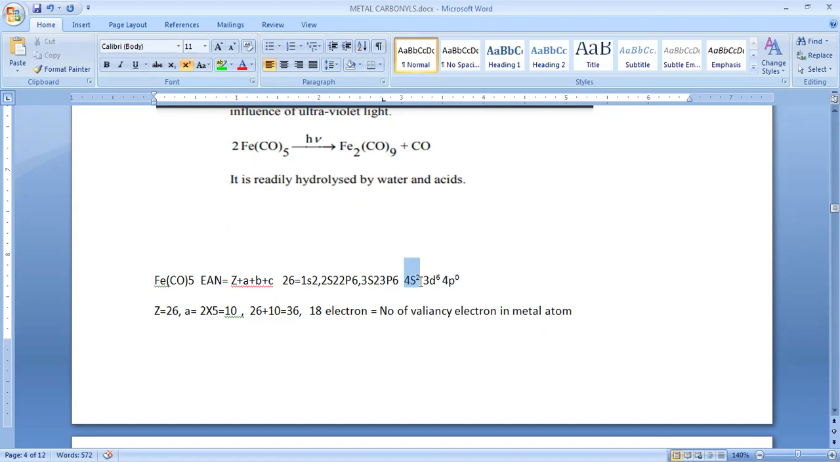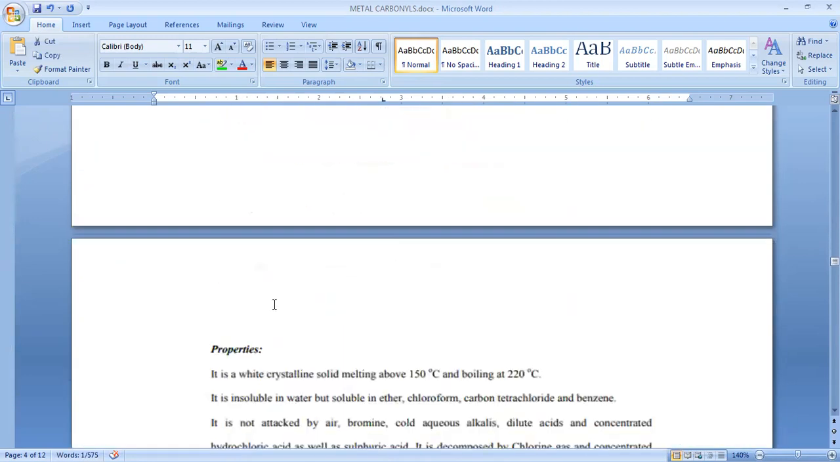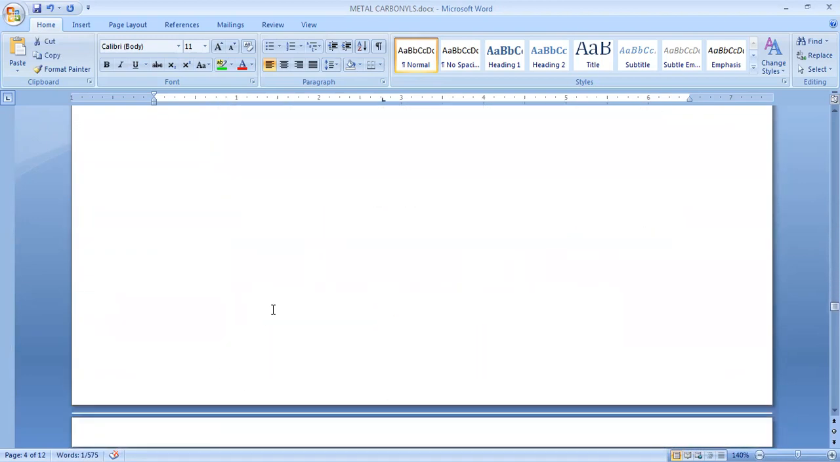So how many valence electrons do we have? 8. So 8 plus 2 times the number of carbonyl groups. How many carbonyl groups do we have? 5. So that equals 8 plus 10, which is 18. So this obeys the 18 electron rule, and that's why it is stable. You calculate the remaining two, and I will show you the calculation of this one.